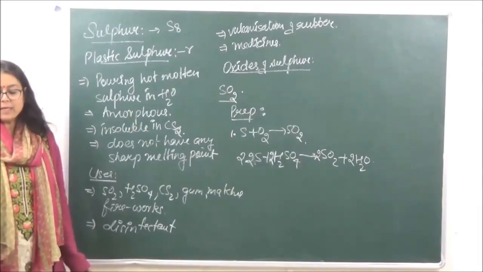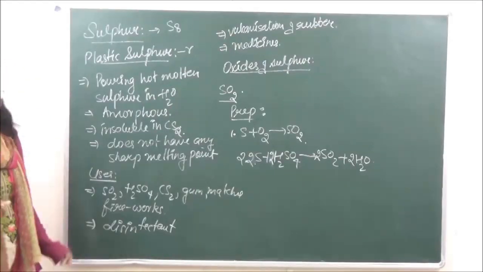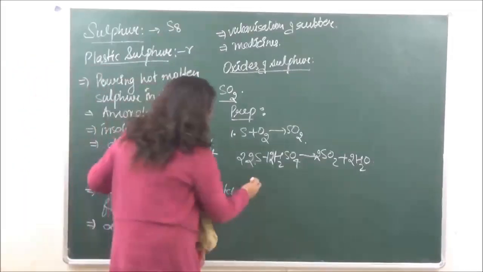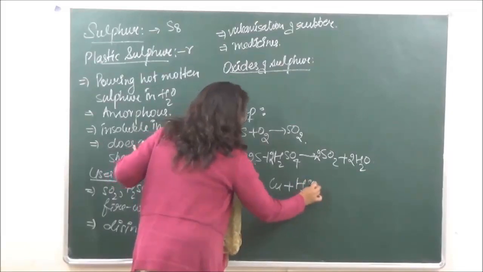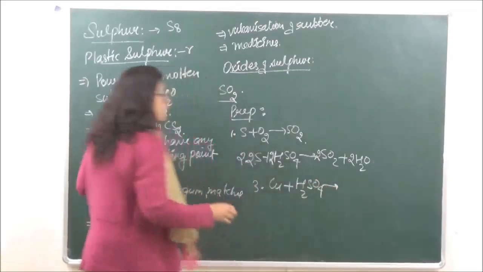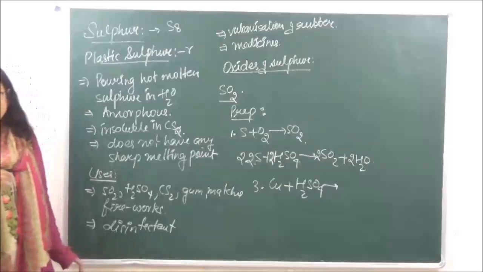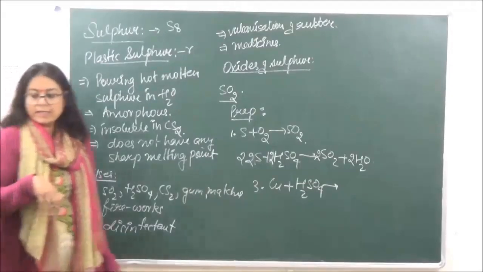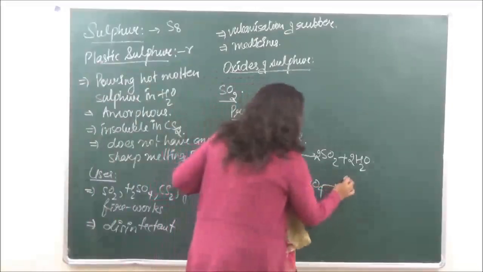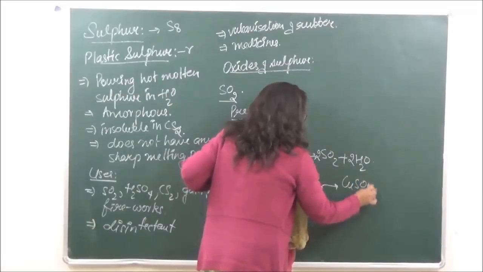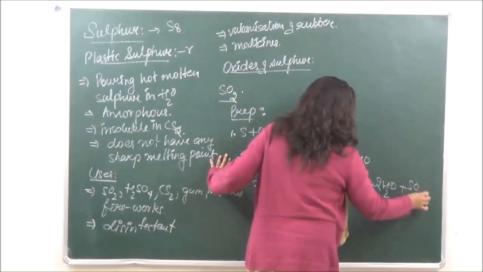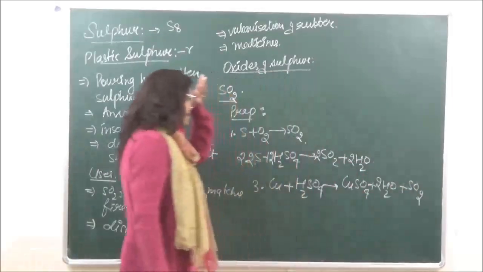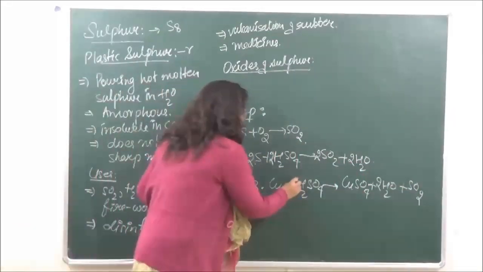Then the next one is by heating copper and silver with concentrated sulfuric acid. So we are heating copper with sulfuric acid. Copper being less reactive, it does not give hydrogen. So instead it is going to give us copper sulfate plus water plus sulfur dioxide. ठीक है? So यहाँ पे भी आप इसको balance कर लो.